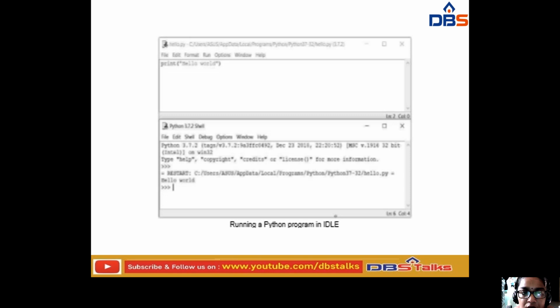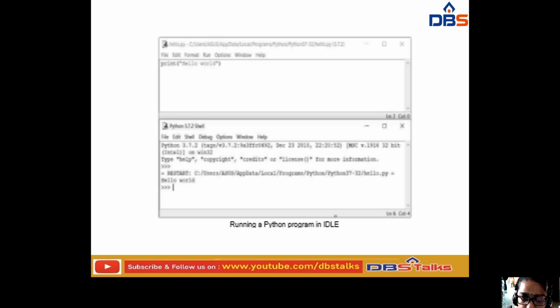Print, open parenthesis, inverted commas. Whatever text we are going to print, you have to write that text in the inverted commas, and after that you have to close the parenthesis. This is how we are going to print hello world, just the simple code we have written.